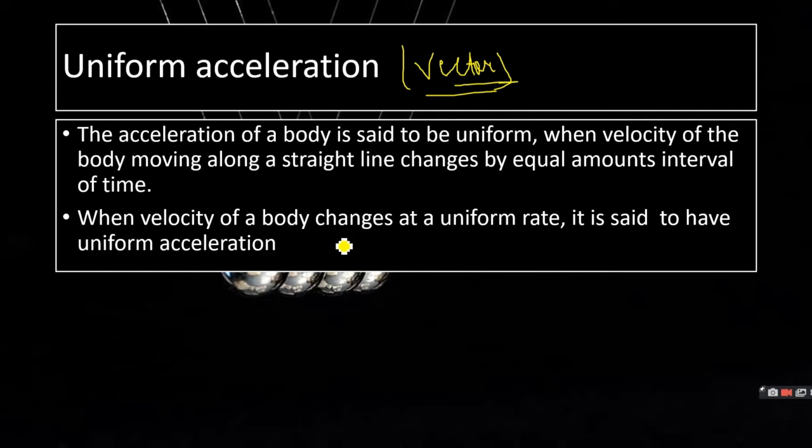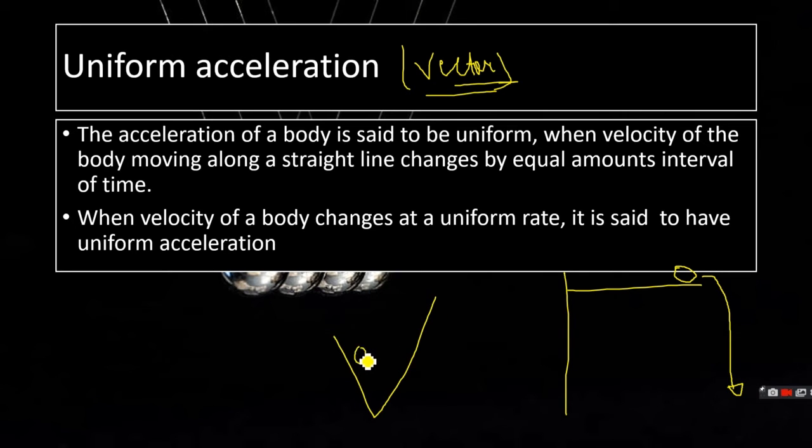Now, some examples of uniform acceleration can be free fall. Free fall is if a body is placed at a certain height and it's going downward. So there will be a natural acceleration and the motion will have a uniform acceleration. Or you can say the motion of a ball rolling on an inclined plane.